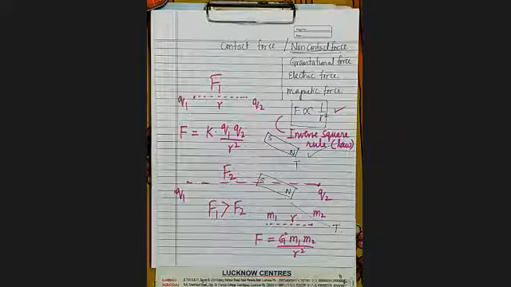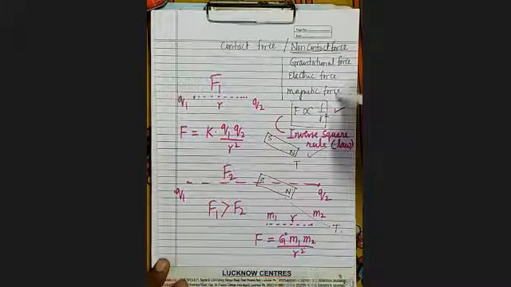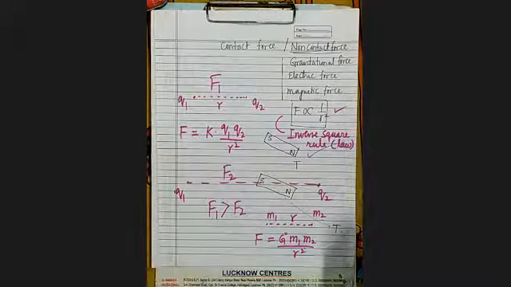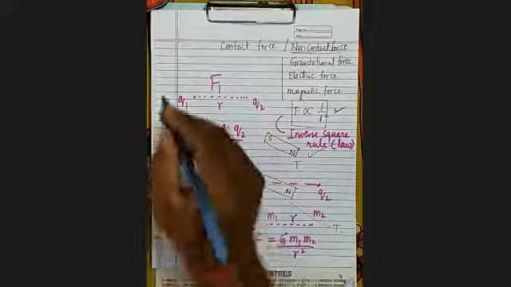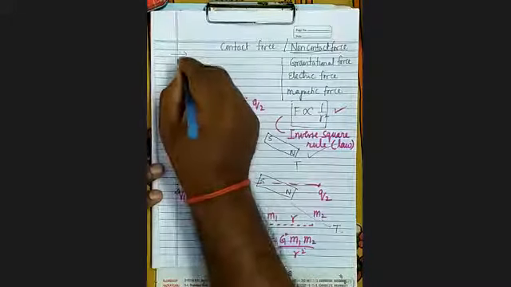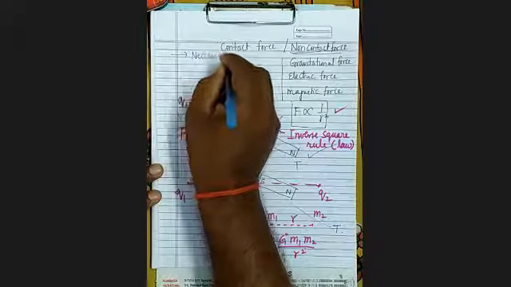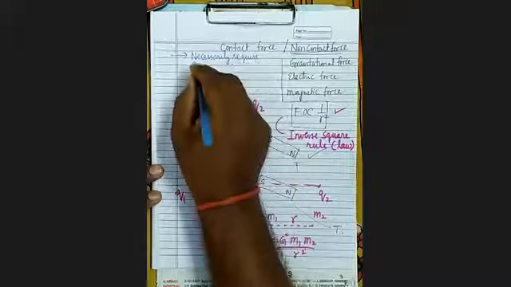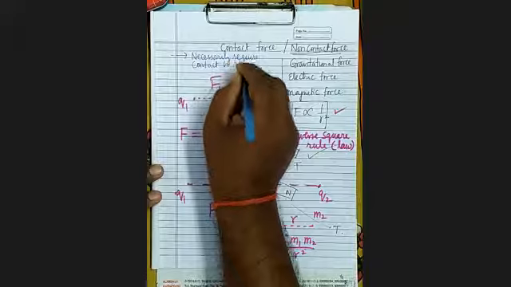This point is clear. So these are the non-contact forces which do not require contact between two bodies for their action. There are some contact forces which necessarily require contact between two bodies.